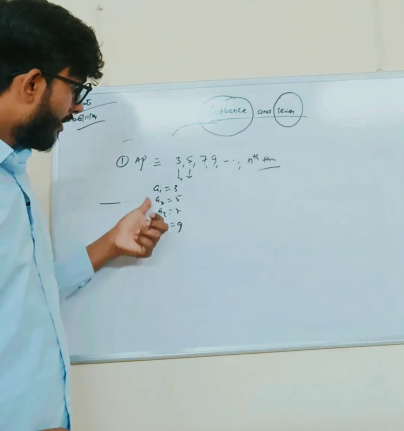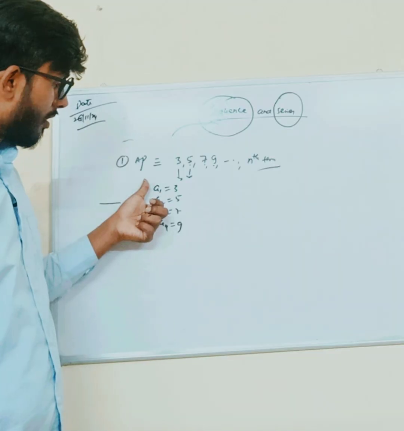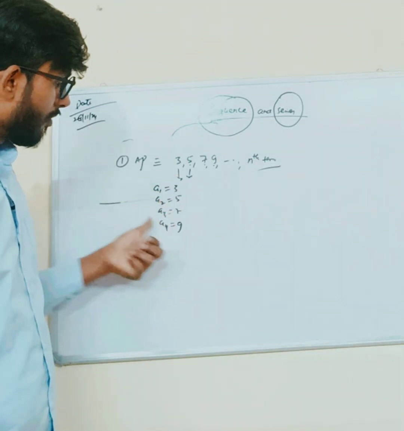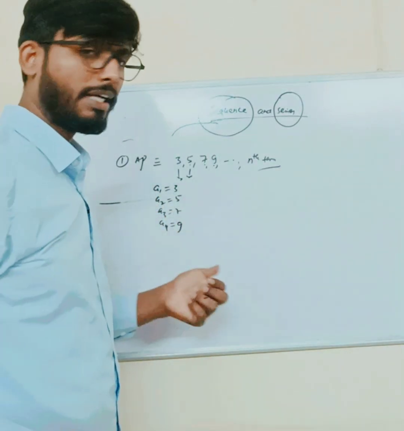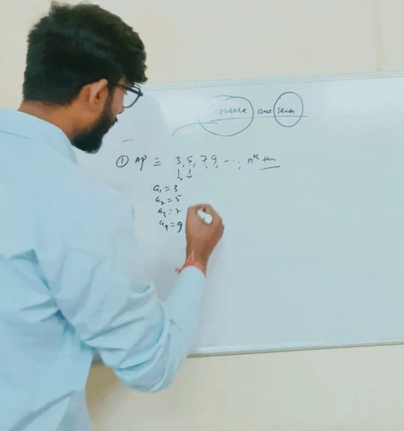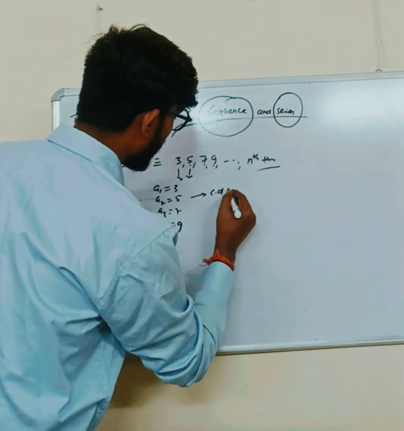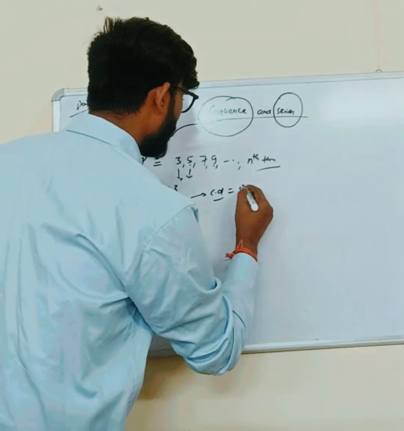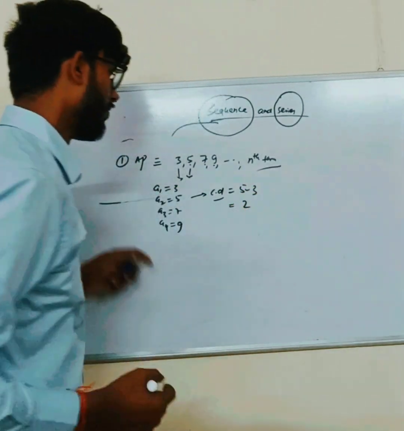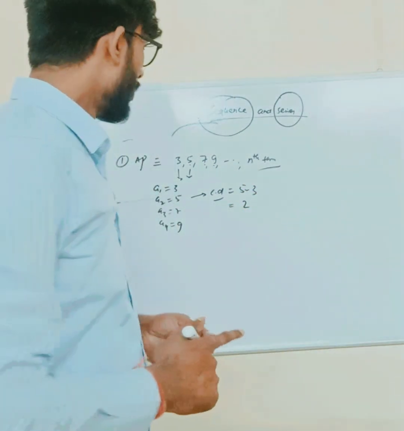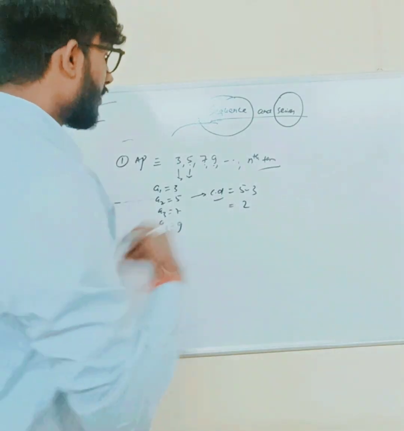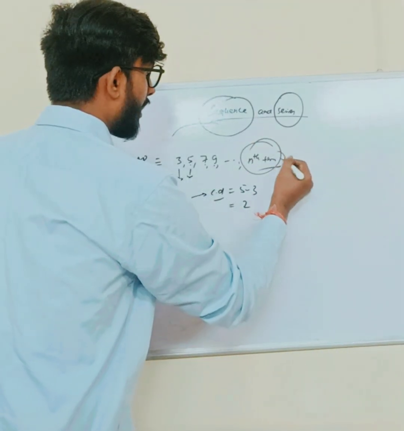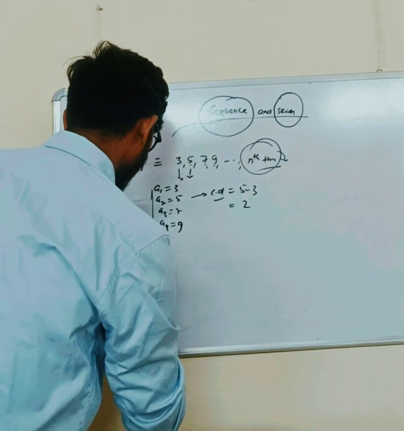Can we find the value of the common difference with these two values, A1 and A2? Yes, we can find it easily. Common difference is represented by CD. So 5 minus 3 is equal to 2. And we can find the generalized form, that is the nth term.